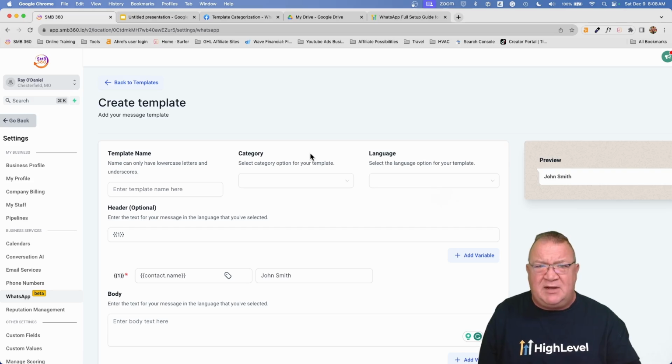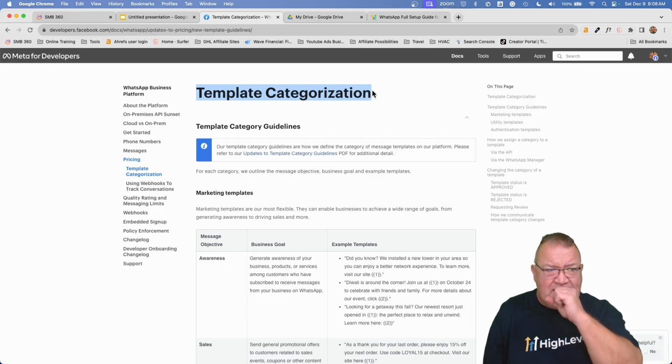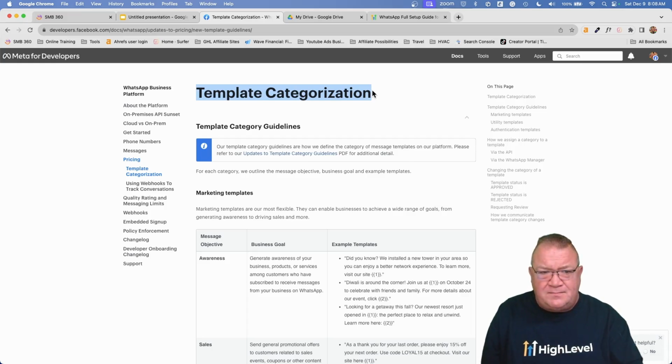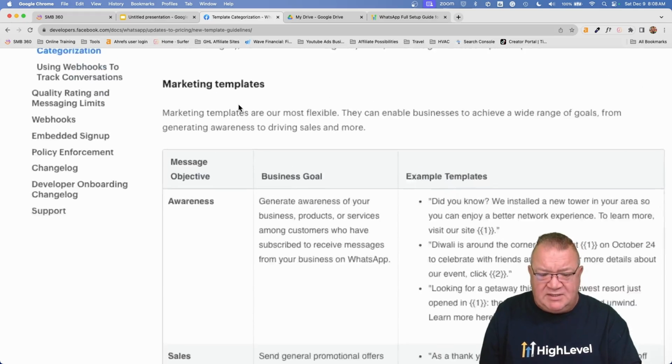So hang on with me there and I'm going to cover that. But I need to help you understand the difference between these templates and what marketing and utility templates are. So here inside of this, if you look at just template categorization inside of Facebook, here we're going to see marketing templates.